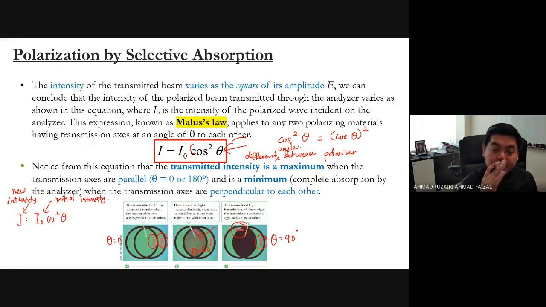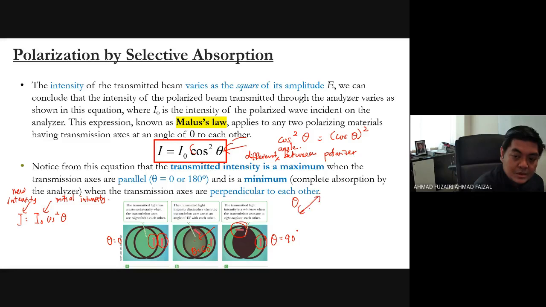That means, from polarizer 1, let's say the first polarizer is 0, straight, and the second one is 30. So how to get theta? Theta is 30 minus 0. But if the first polarizer is 20 and the second one is 30, or, for example, a very good example: let's say the first polarizer transmission axis is 20 and the second transmission axis is 60.